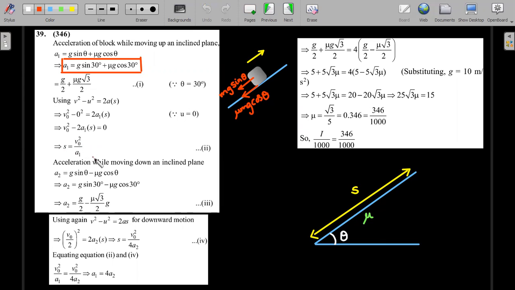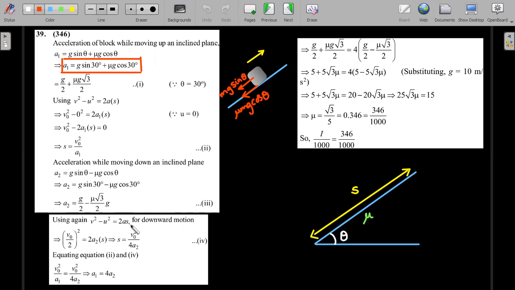Once you get that displacement, then while coming down the FBD gets reversed. Mg sine theta would be in the downward direction always, but mu mg cos theta will be in the upward direction. So this time the acceleration would be g sine theta minus mu g cos theta. Then you get the value of a2. With s already known, the displacement would be the same in both cases. You again use v square minus u square equal to 2as and substitute this time the final velocity as v by 2.